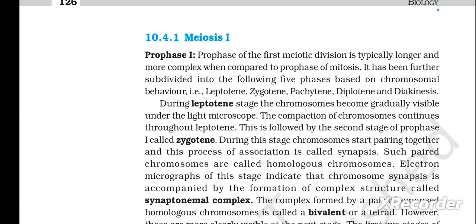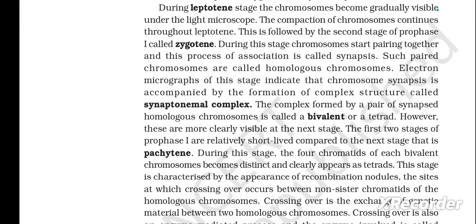This is followed by the second stage of prophase 1 called zygotene. During this stage, chromosomes start pairing together, and this process of association is called synapsis. Such paired chromosomes are called homologous chromosomes. Electron micrographs of this stage indicate that chromosome synapsis is accompanied by the formation of a complex structure called synaptonemal complex. The complex formed by a pair of synapsed homologous chromosomes is called a bivalent or a tetrad. However, these are more clearly visible at the next stage.